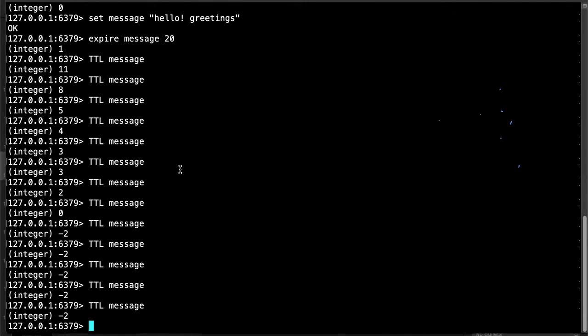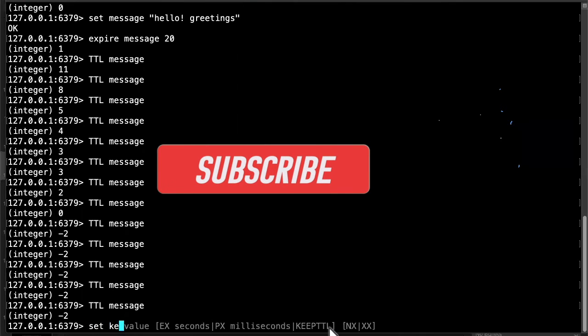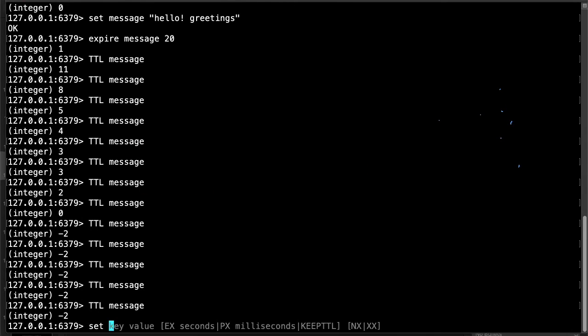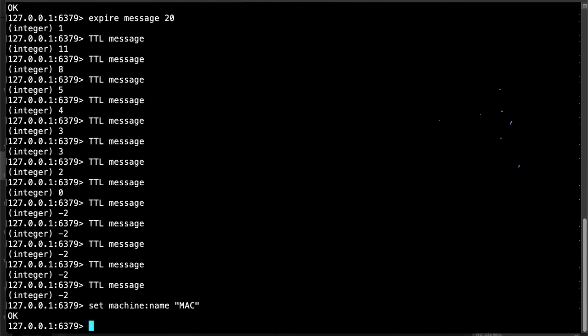And one more important thing is we can also assign this to keys. For example, you can use set. So far I'm using just the key, but now I will use the key, colon, and set the name. For example, you take machine colon name, and I will give the name in quotes: Mac machine. Just enter. So this is also okay. Previously we were giving just the key. Now I'm giving machine colon name, and the machine name is Mac. Next, instead of name, I'll give the machine IP address, machine IP, and inside this I will mention it.